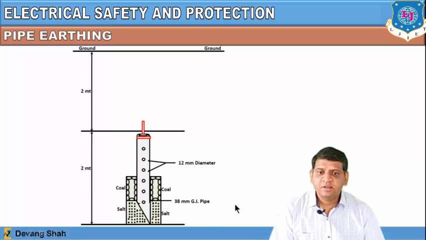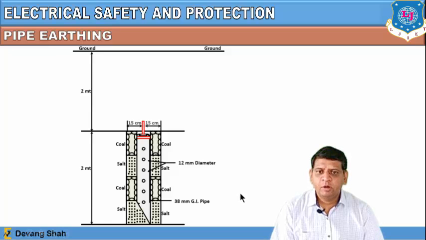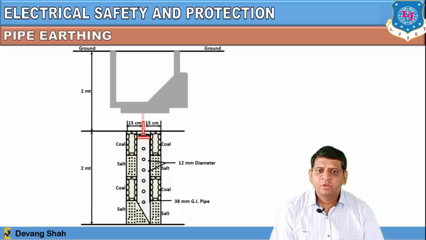Now why is this layering required? To provide a proper low value of resistance to this pipe. So if heavy current is flowing here, at the end this structure will provide a low value of resistance, right? So all the current is going to decay in the earth. So we set up this requirement of alternate layers of charcoal and salt in this construction. This is the complete construction you can see here. This is defined as pipe earthing, where we now have to install this pipe in a specific cover below the ground line. This can be near your home or any industry.